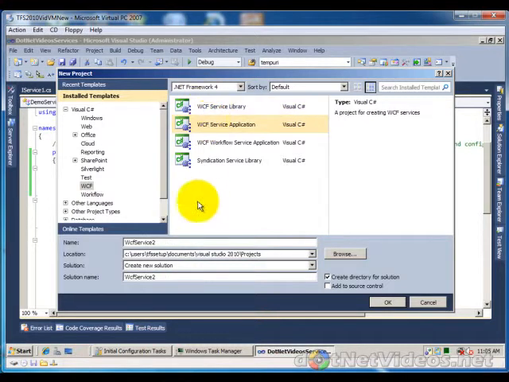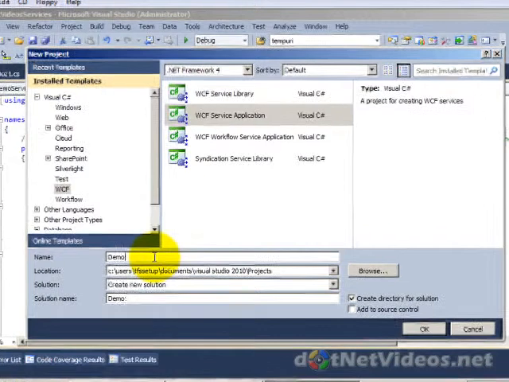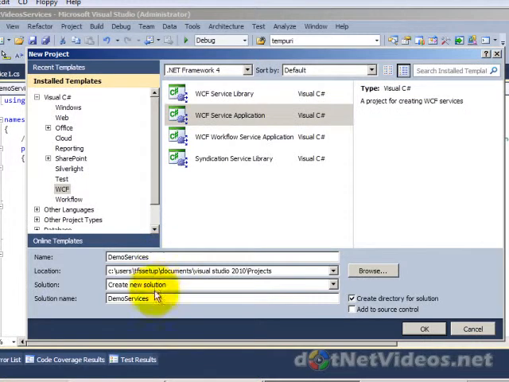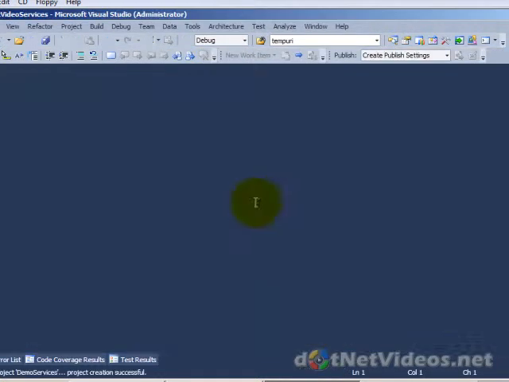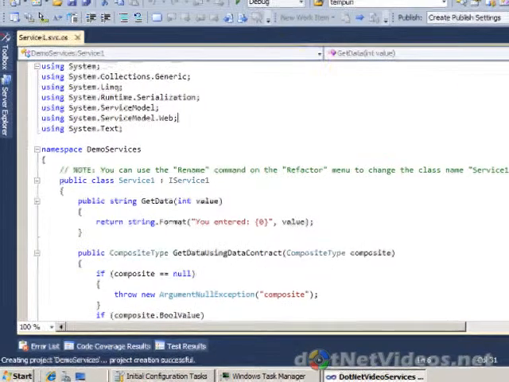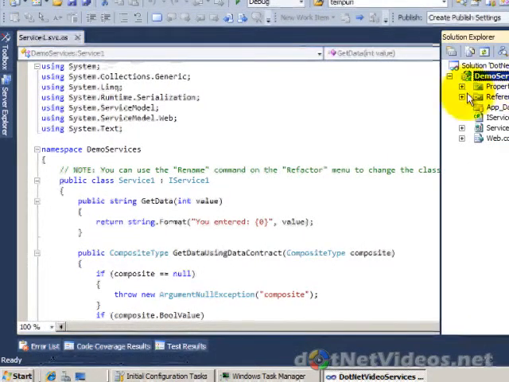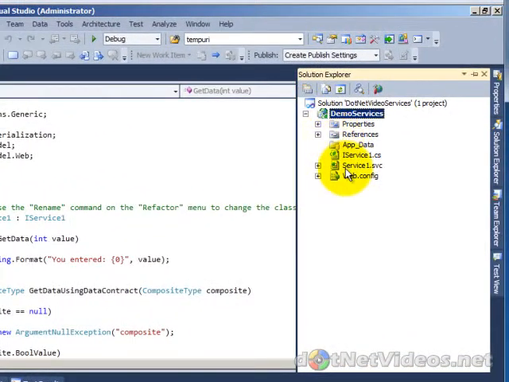build these flexible services. So I'm going to create a new WCF service application, which is one of the templates that we have here. I could also be creating a library if we plan to reuse this. I'm going to go ahead and just create a service application. I'll simply call this .NET Videos, and I'll give this the name Demo Services. So the idea here is, in the previous video we went over web services. There's similar functionality here for sure, but a lot more flexibility, a lot more options.